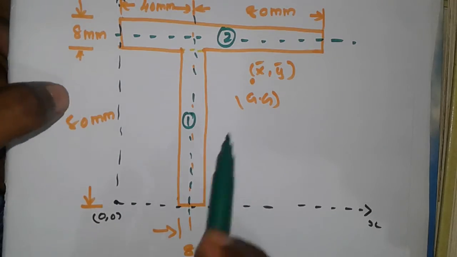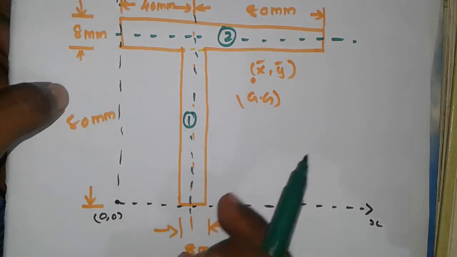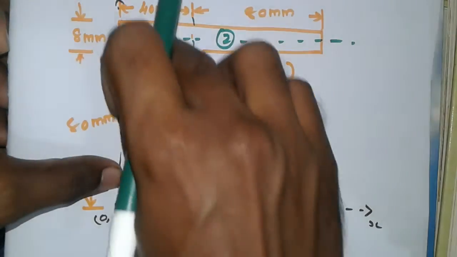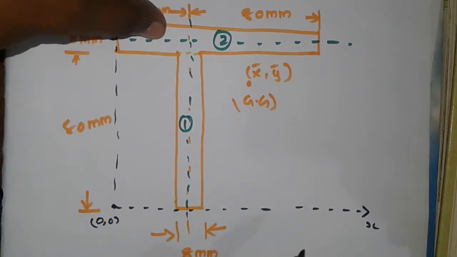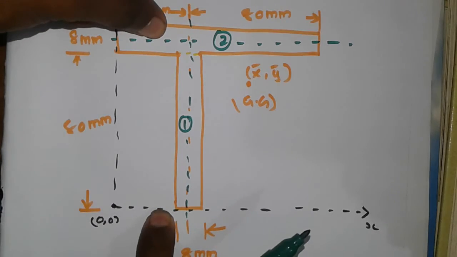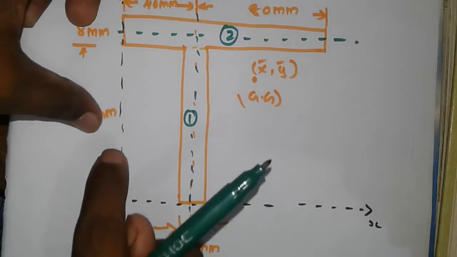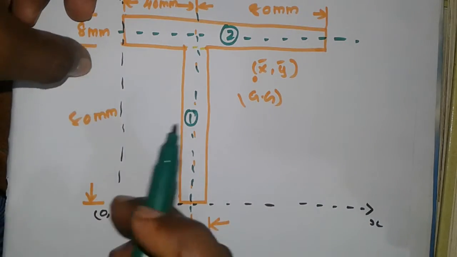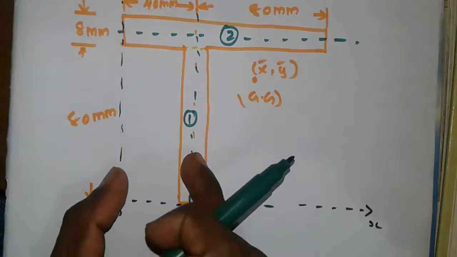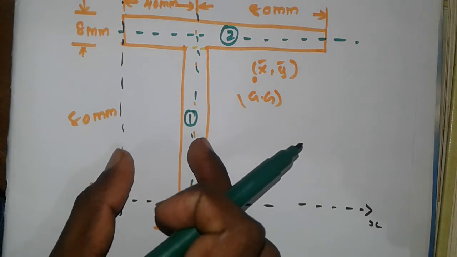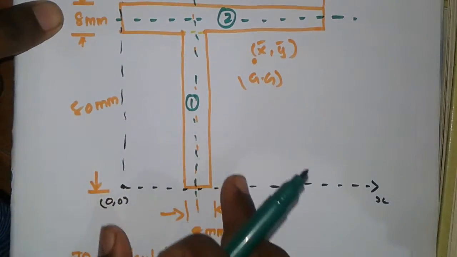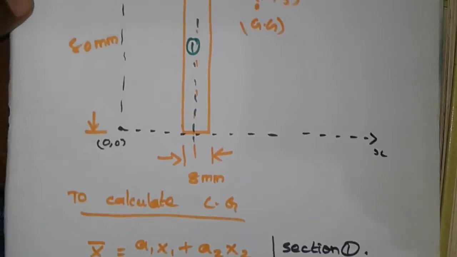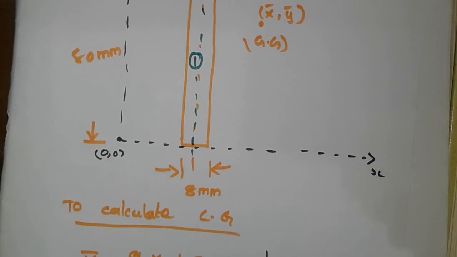For section 2, how far the neutral axis is from the x plane, and for section 1, how far the neutral axis is from the y axis. We have to calculate this distance, that is the xy value.